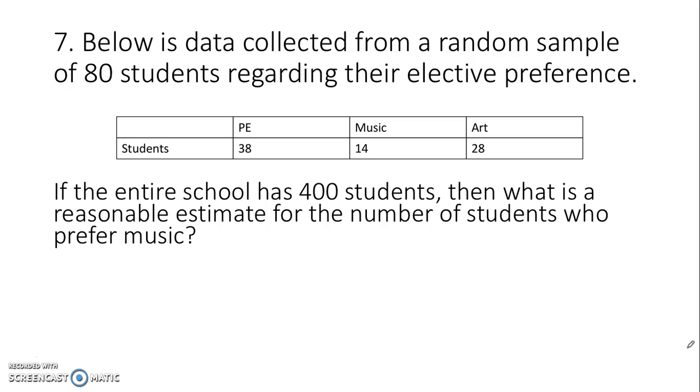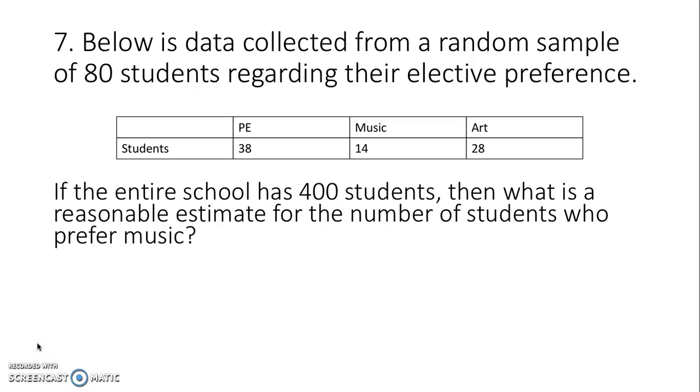So below is data collected from a random sample of 80 students regarding their elective preference. So you guys did this very similarly with the guidance counselors that we talked about. What elective, which one would you want to do? PE, music, or art? So if the entire school has 400 students, then what is a reasonable estimate for the number of students who prefer music? So let's take a look at this.